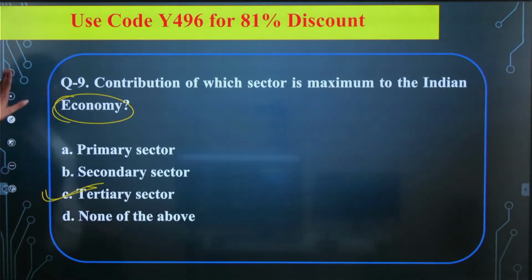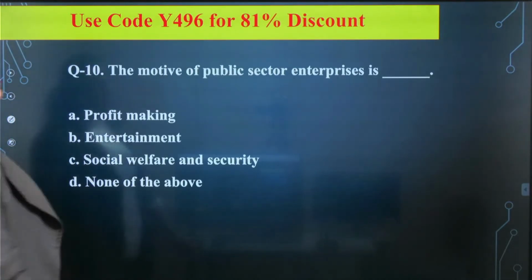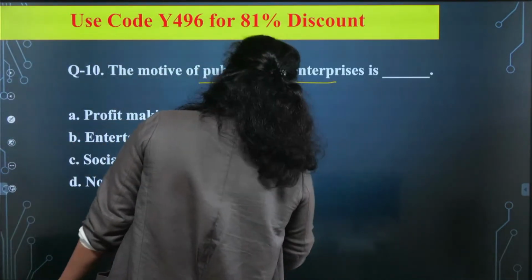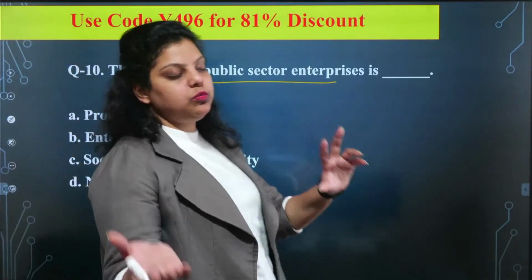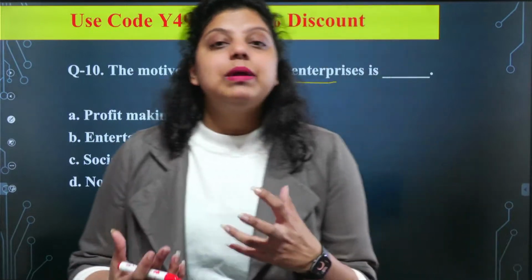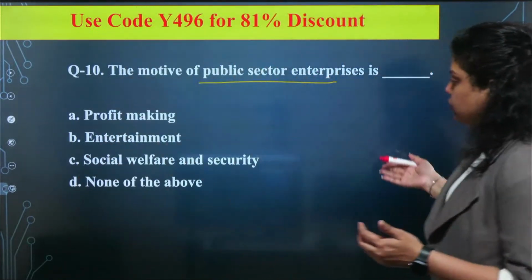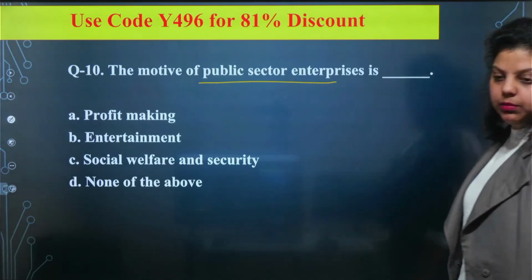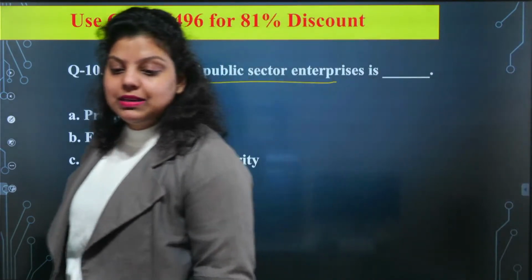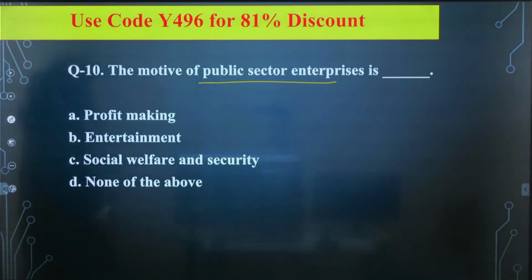Very good. Next. The motive of public sector enterprises is dash. Public sector enterprises means the enterprises which are managed by the Government of India. So out of these four, what is the motive of public sector enterprises? First, profit making. Second, entertainment. Third, social welfare and security. Fourth, none of the above. A, B, C or D, which of the following is correct?